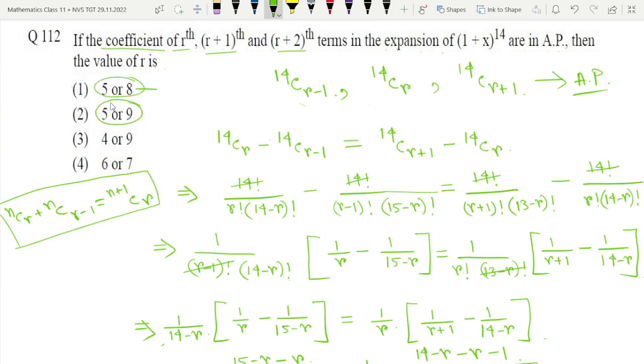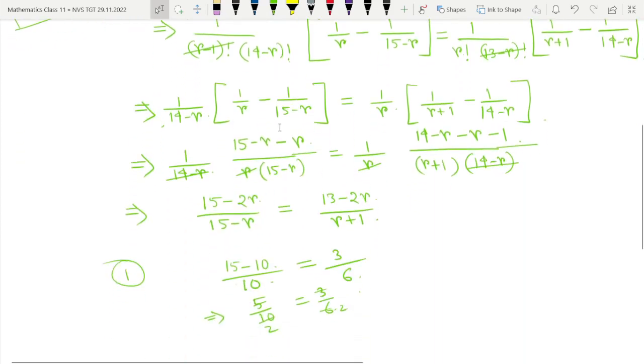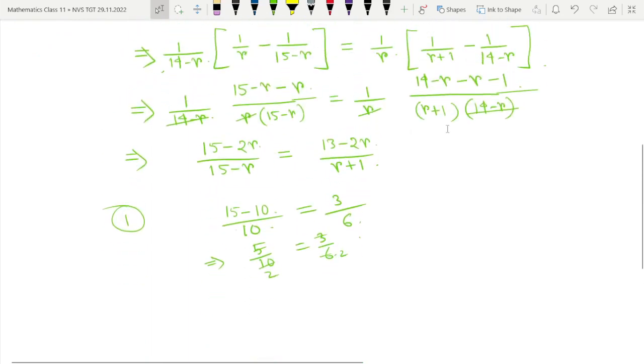Now which one will be correct, that we will check by checking whether 8 and 9 satisfy the equation or not. Let us check r is equal to 8.